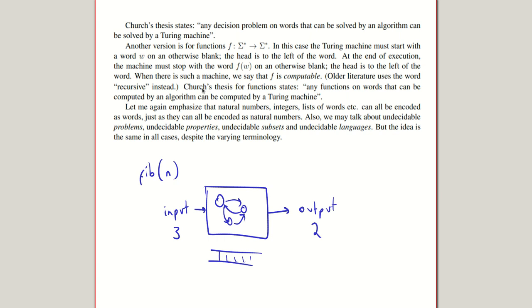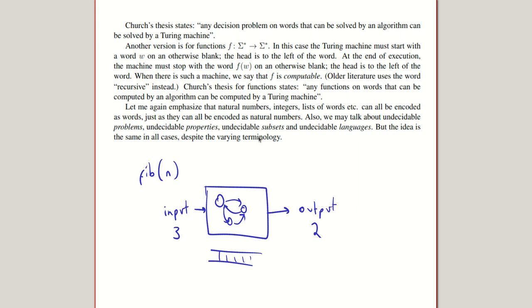Church's thesis for functions states any function on words that can be computed by an algorithm can be computed by a Turing machine. And we can encode anything as a word: natural numbers, integers, lists of words, even an array. And so we can talk about undecidable problems or properties or subsets or languages, because we can just encode everything as words.